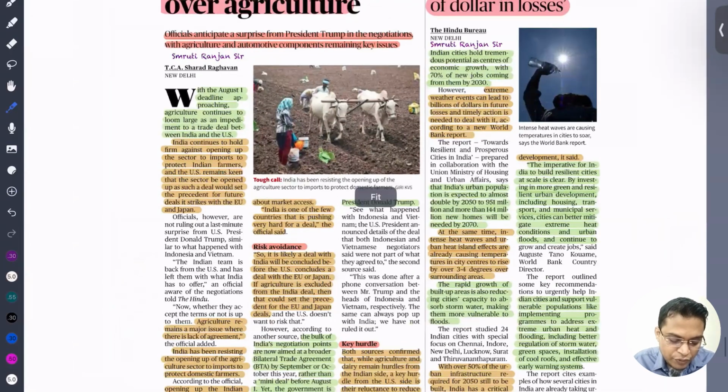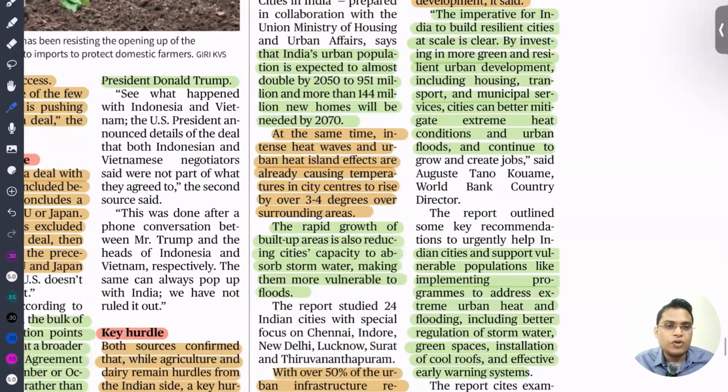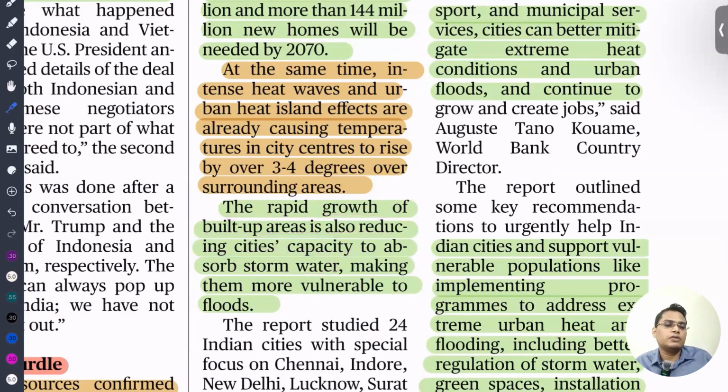So rapid growth of the built-up area also reduces the city's capacity to absorb storm water. We are building too much housing and other infrastructure in the lakes, rivers and water bodies. Because of that, when heavy rainfall happens, all these low-lying areas get flooded. That is the concept of urban flooding, with storm water making them vulnerable to floods.